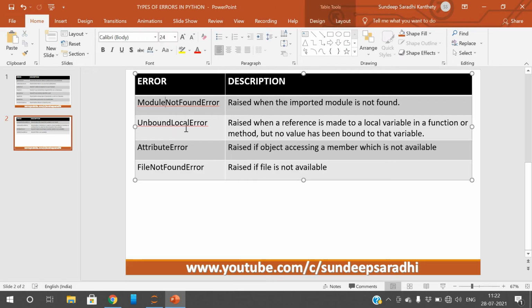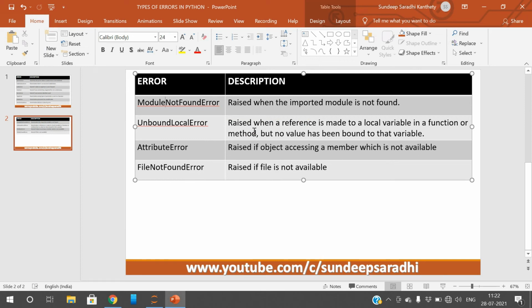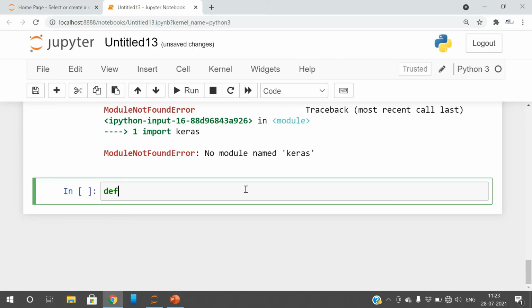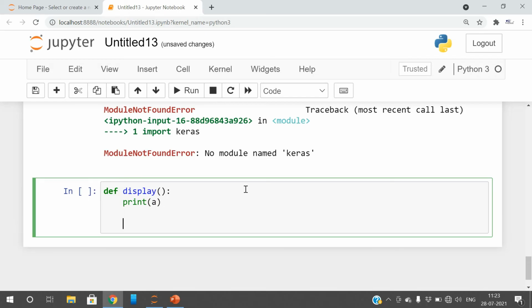And the unbound local error. This is completely about local variables and global variables. It is raised when a reference is made to a local variable in a function or a method, but no value has been bound to that variable. For example, let us take a function called display, and simply try to print a, and call this display function.